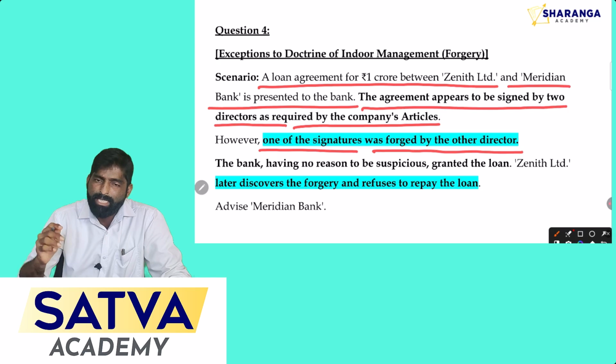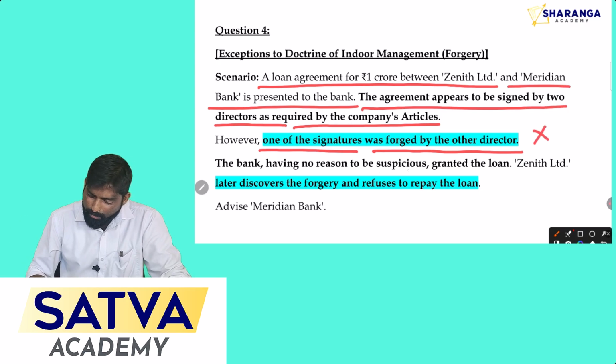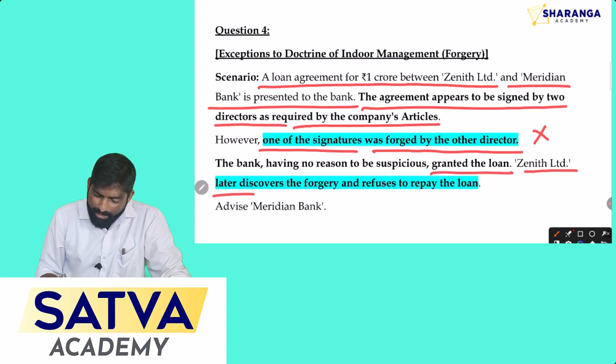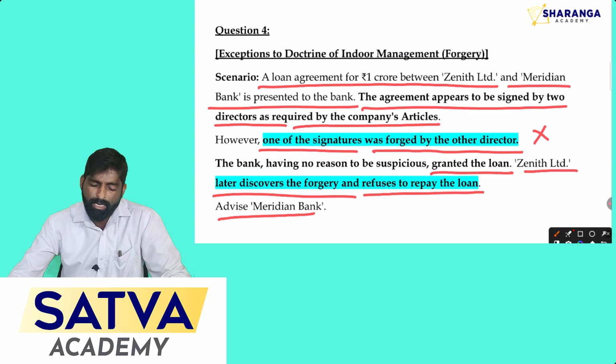Here one signature is forged by the other director. You can clearly see that it is a crime. The bank, having no reason to be suspicious, granted the loan. Zenith Limited later discovers the forgery and refuses to repay the loan. So now you have to advise Meridian Bank whether the doctrine of indoor management or the exception to the doctrine of indoor management applies to this question.